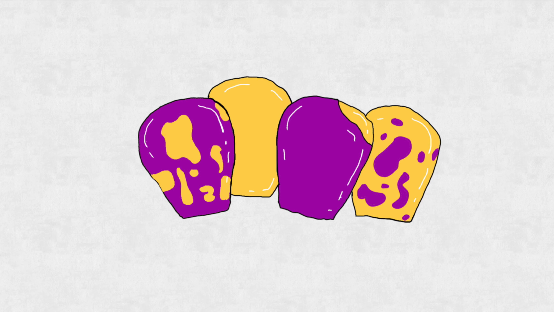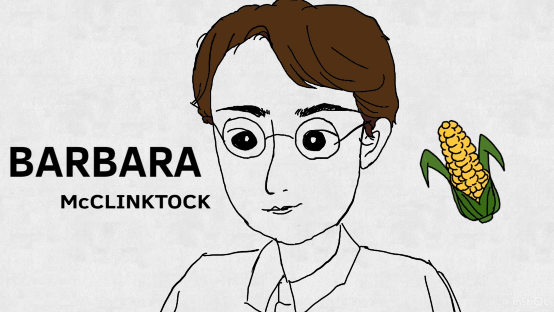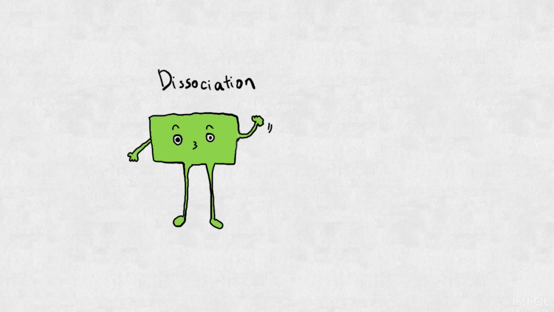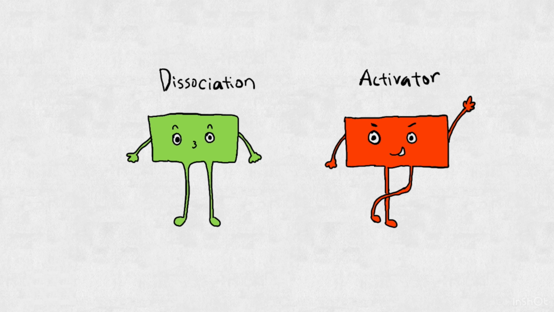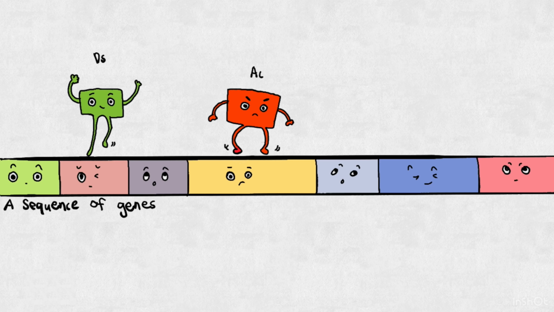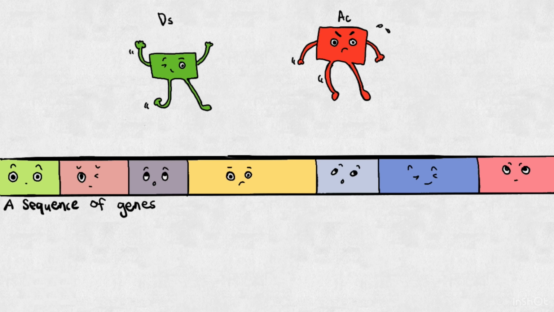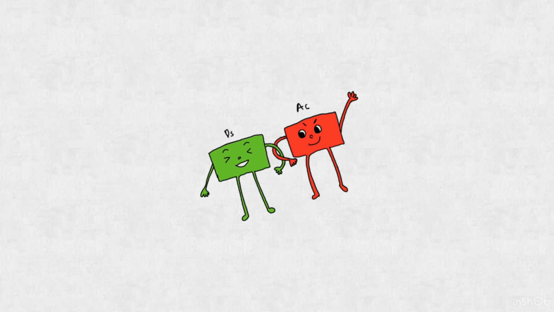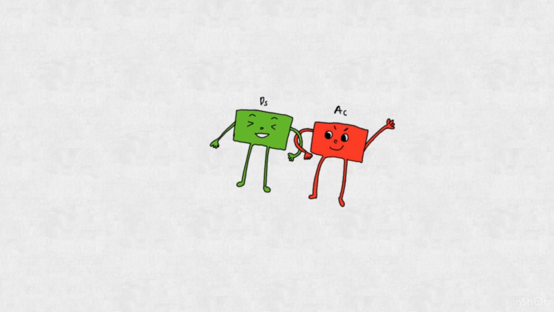Well, the American cytogeneticist Barbara McClintock wondered the same thing. Barbara McClintock identified two new dominant genetic loci. She named these two loci dissociation and activator transposable elements. Transposition of dissociation, activator, or both can result in chromosome breaks or fusion. However, transposition of the dissociation occurs only when the activator is present in the nucleus.